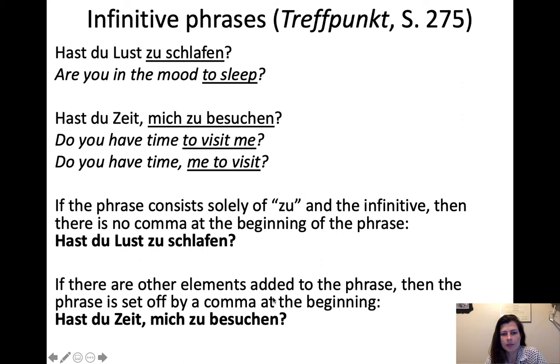But if any other elements are added to the phrase, then the phrase is set off by a comma at the beginning. Hast du Zeit, Komma, mich zu besuchen. So we've added mich, which is a direct object. So because of that, we're going to set it off. And then often these can get a lot longer, so you can add a bunch of things.